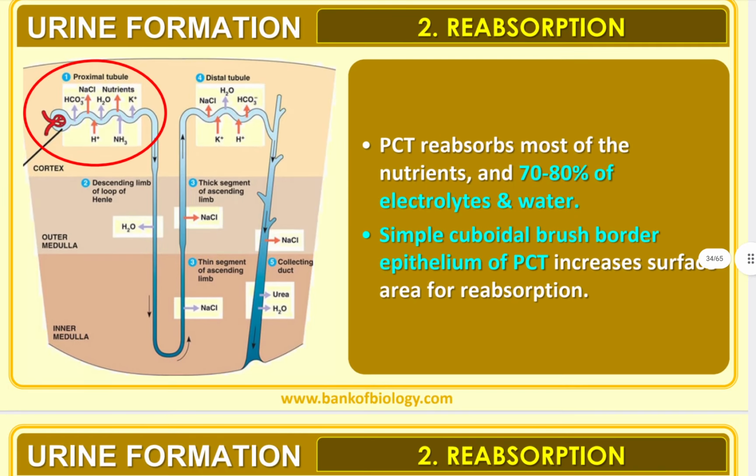Next, PCT reabsorbs most of the nutrients and 70 to 80% of electrolytes and water. Simple cuboidal brush border epithelium of PCT increases the surface area for reabsorption. So questions will come on PCT. We can find simple cuboidal brush border epithelium, which increases the surface area for reabsorption, so that the PCT can reabsorb 70 to 80% of electrolytes and water. Okay.